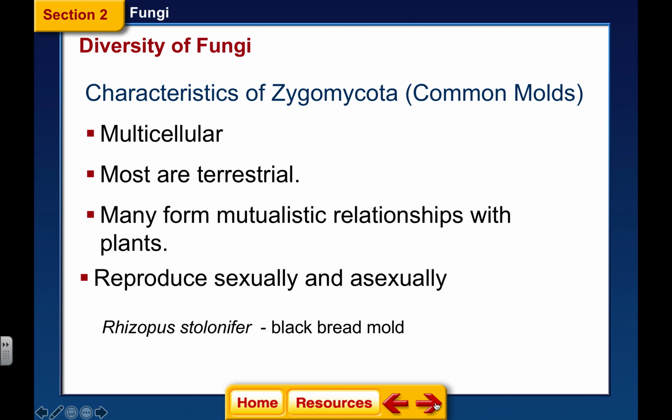So this is something typical of all fungus that they are capable of reproducing asexually in favorable conditions and sexually in unfavorable. All right, we're going to talk about Rhizopus stolonifer. That is a scientific name for you. And this is our black bread mold.